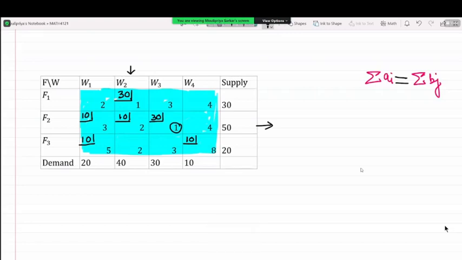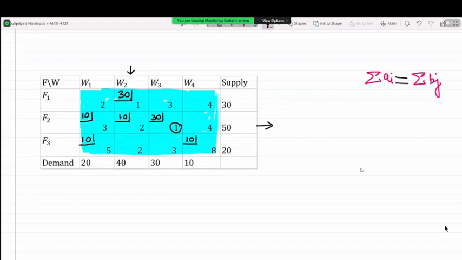Although we had started with the notion of figuring out the smallest value in the matrix and allocating right there, once we are into the process, we are finding that it's not always possible, because the supply and demand of the factories and the warehouses have to be kept in mind.